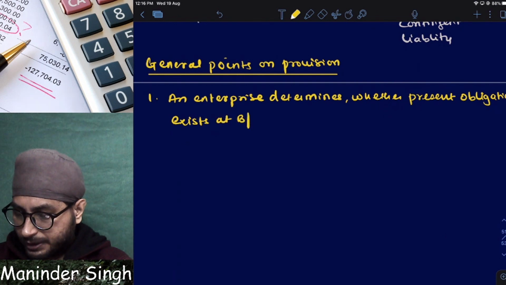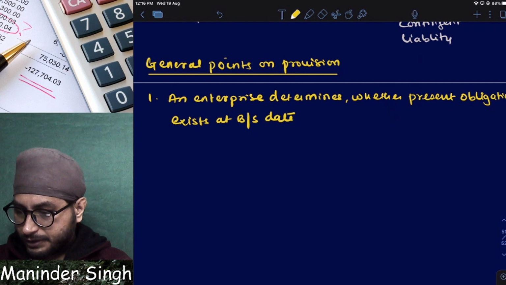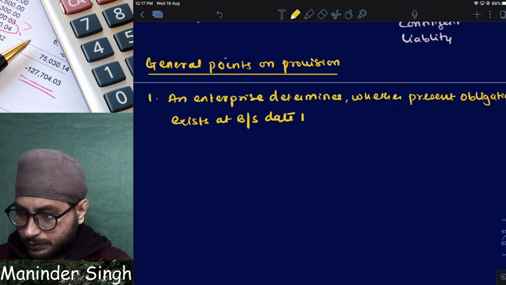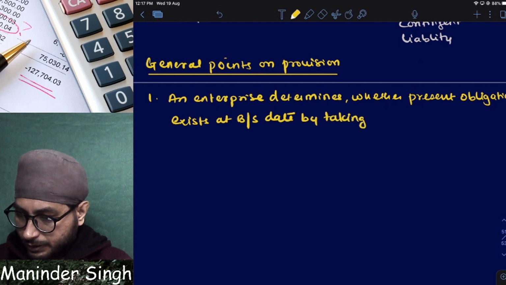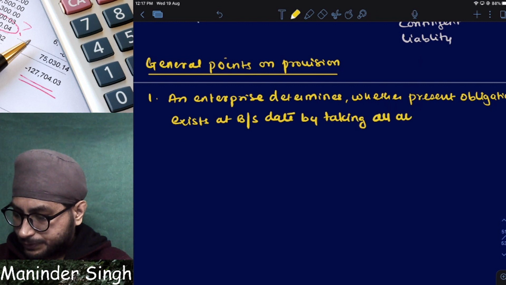At the balance sheet date, by taking all available evidence.